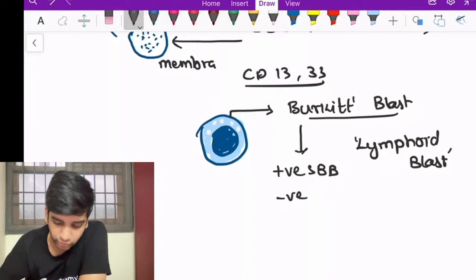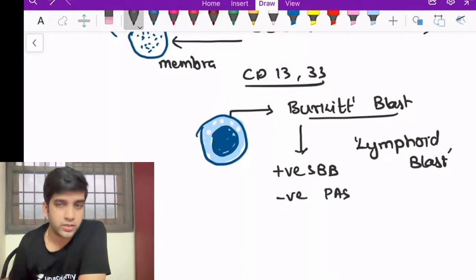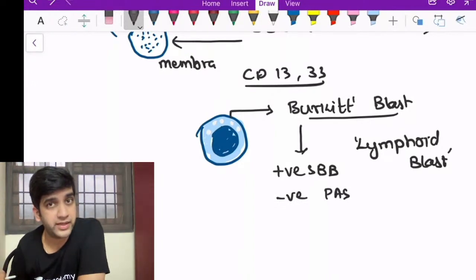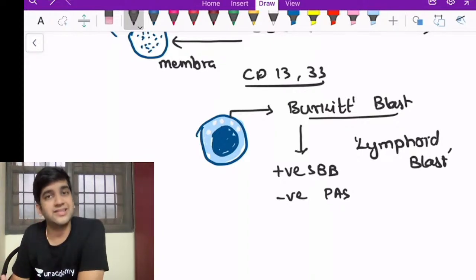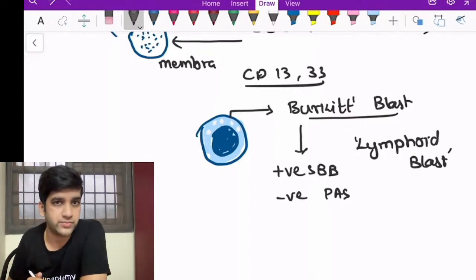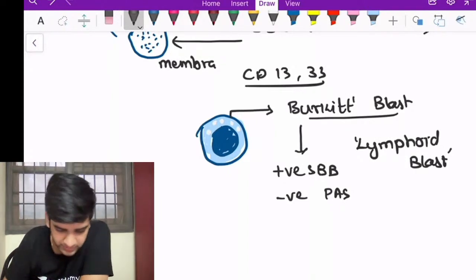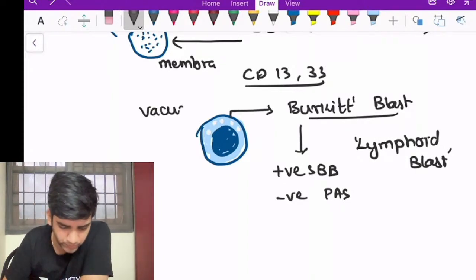Burkitt's blast will be negative for PAS. Lymphoid blasts are ideally positive for PAS and negative for SBB. Burkitt's blast is the reverse. Exceptions are always MCQ. The reason why it is positive for SBB is that I do have vacuoles.